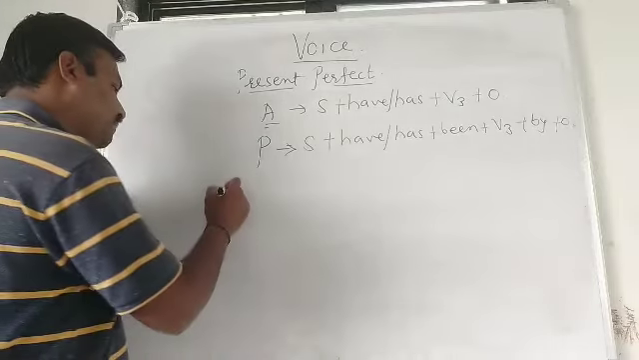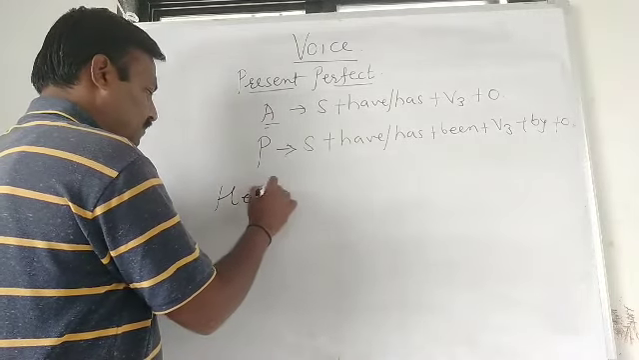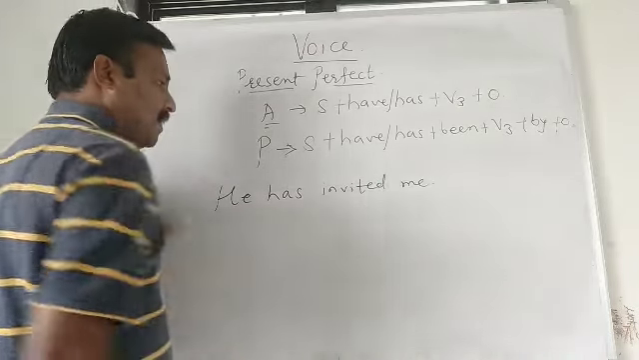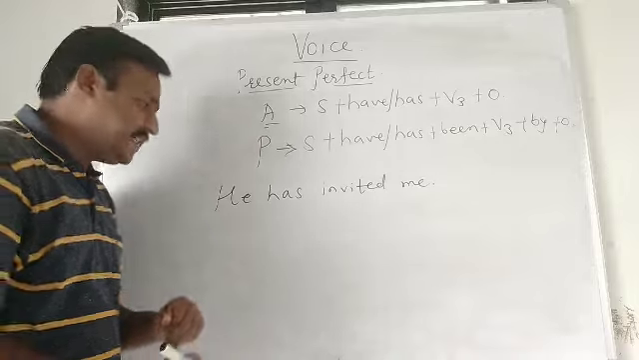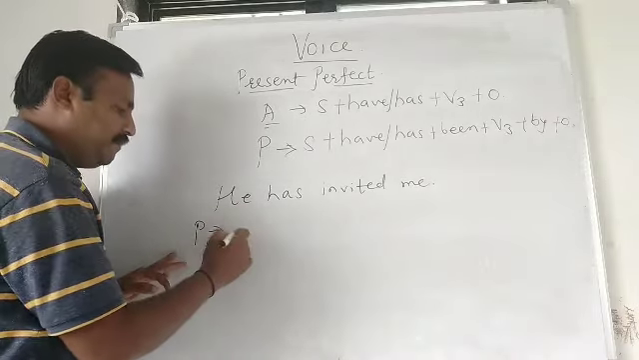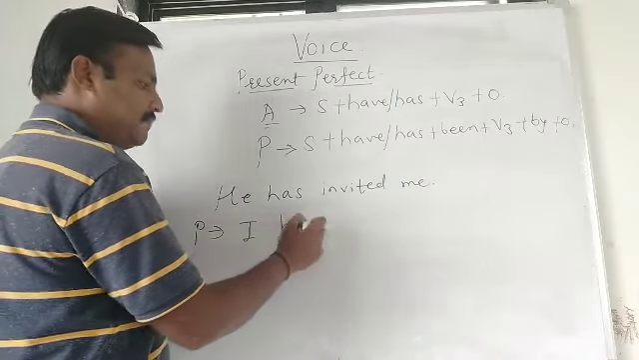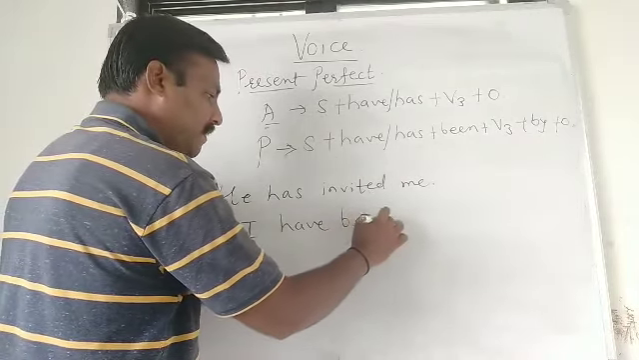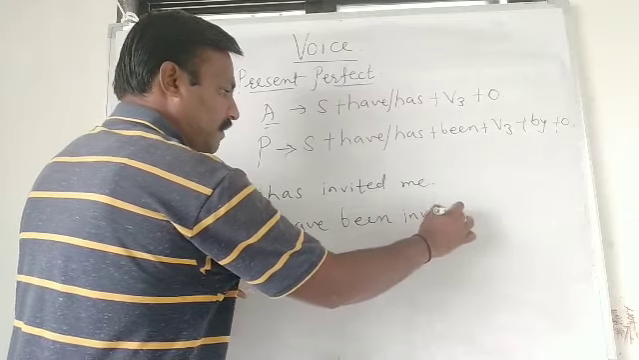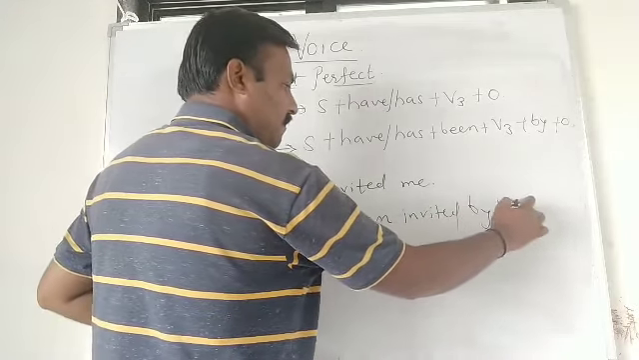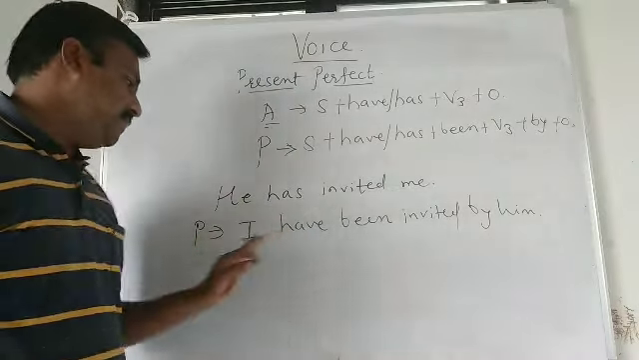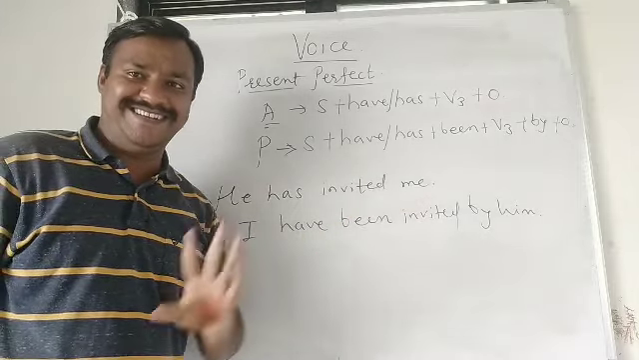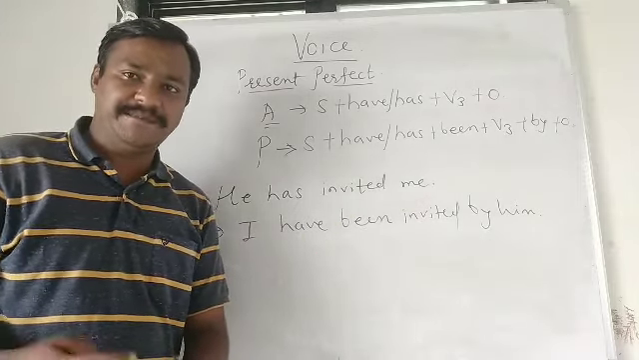For example, he has invited me. This is active voice. We have to change it into passive voice. Me becomes I. As per subject, have or has, we have to use as a helping verb. I have been invited by him. Subject becomes object, object becomes subject, and verb third form same, invited. It's very easy, friends. One more example, let me explain.